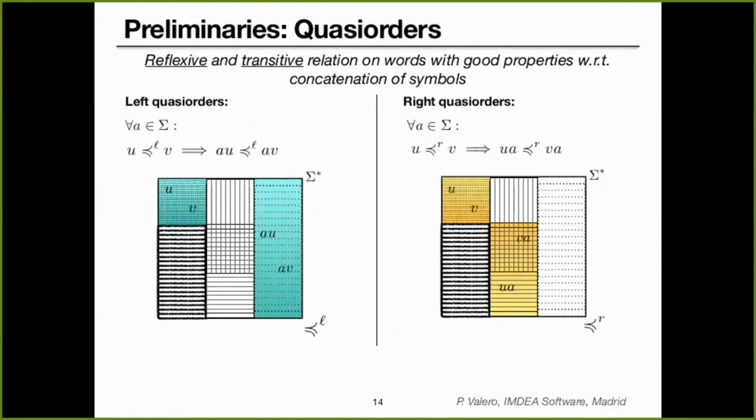I mentioned before that we are going to focus on quasi-orders that satisfy some good properties with respect to left and right concatenation. That means that we are going to consider quasi-orders such that given two words in the same closed set, when you concatenate them with the same symbol, you obtain two words that are again in the same closed set. And we distinguish between left and right quasi-orders depending on whether we do concatenation on the left or on the right. Let's see how we build these automata using right quasi-orders.